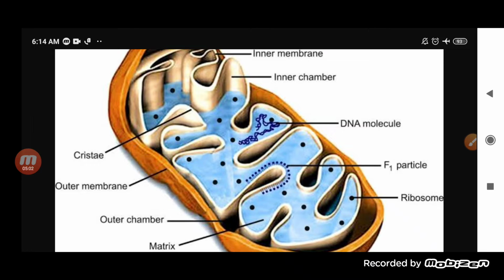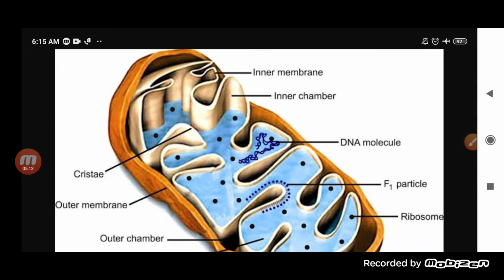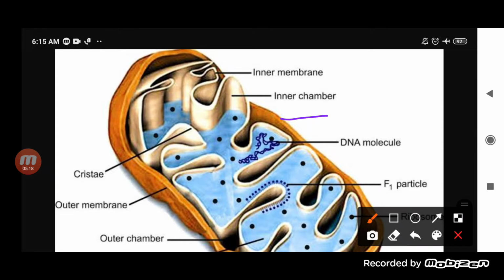Now look at the structure of this mitochondria, students. As you can see in this picture, this is the outer membrane. This whole portion is the outer membrane, and inside it is the inner membrane. It is because of this that we can say it is a two-membrane-bound organelle, in which the outer membrane is there and the inner membrane is there.